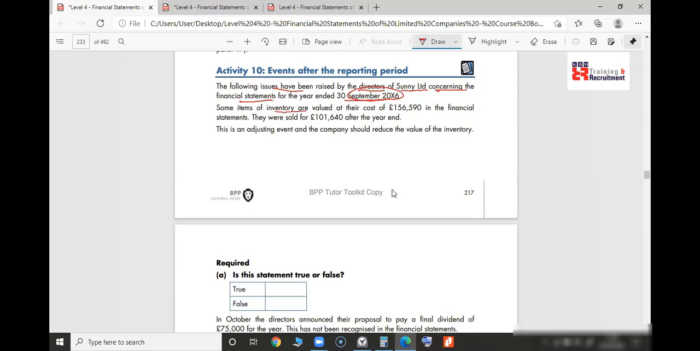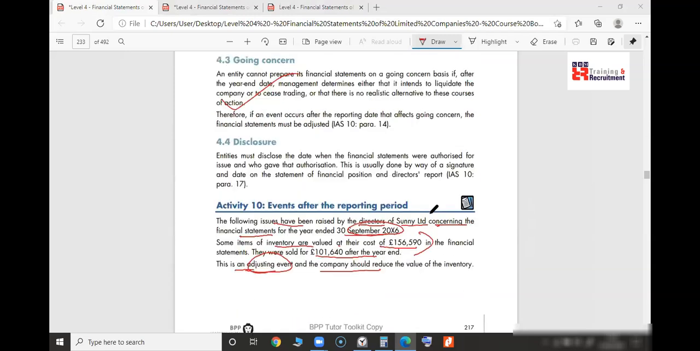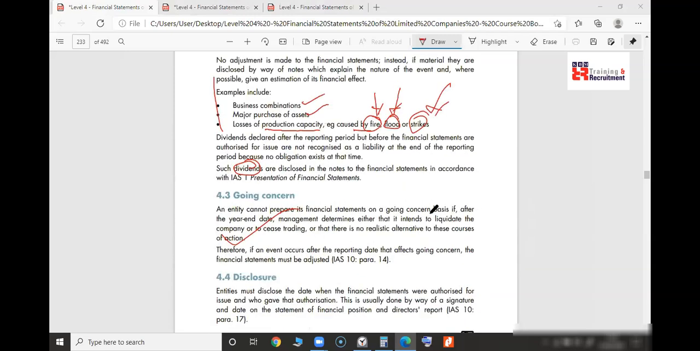Some items of inventory are valued at their cost in the financial statements, but they are sold at net realizable value. So this is definitely what? Adjusting or non-adjusting? Let's see what the question is. This is an adjusting event, they're asking true or false. Tell me, adjusting or non-adjusting, or true or false? Rosie says true. Hakan says true. Everybody should say true. 100% true. Mary, Vivian, thank you.